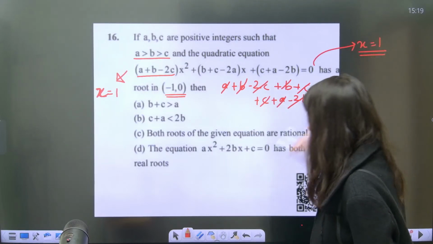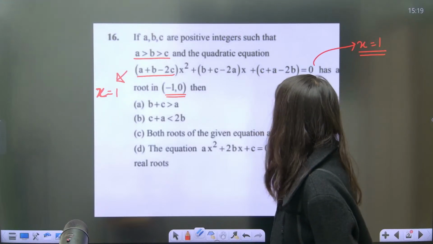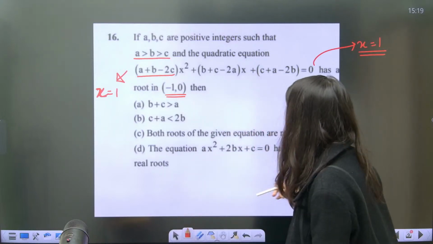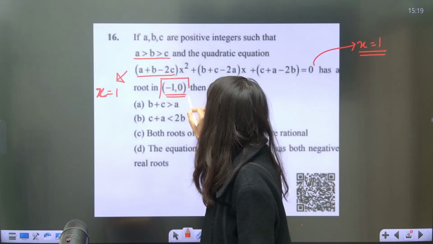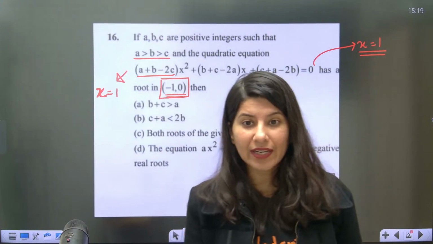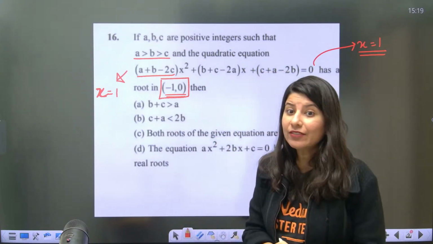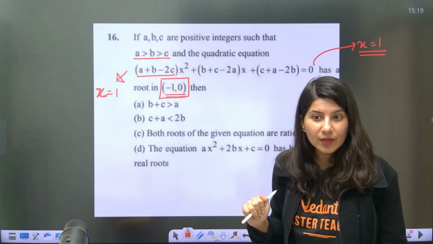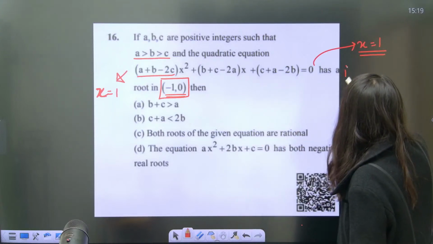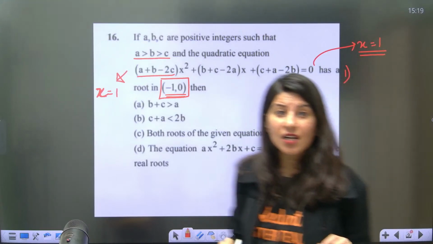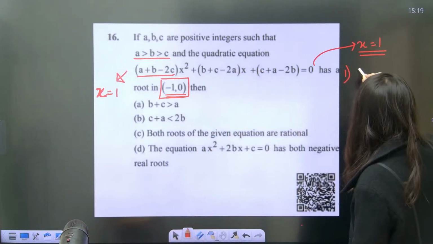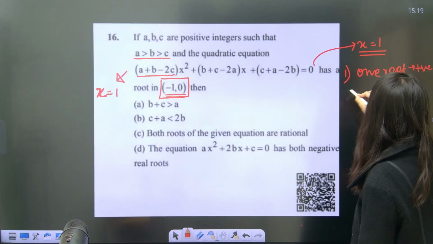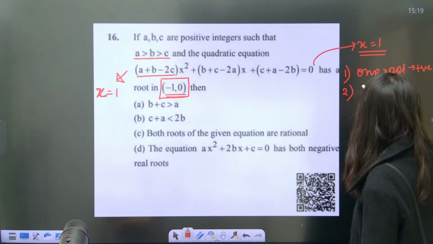That we already know. Now another root. They are saying that another root lies in (minus 1, 0). Right or wrong? So another root is a negative root. One root is positive, we can see. Another root is a negative root. So first thing which we can say from here is one root of this equation is positive and the other is negative.